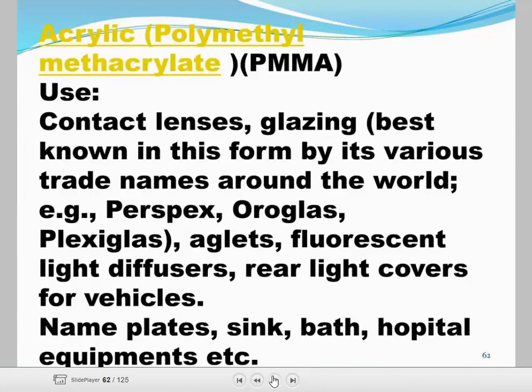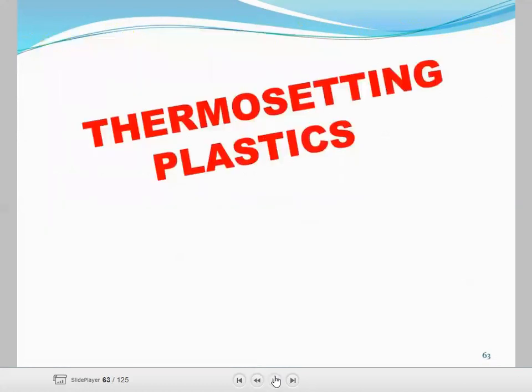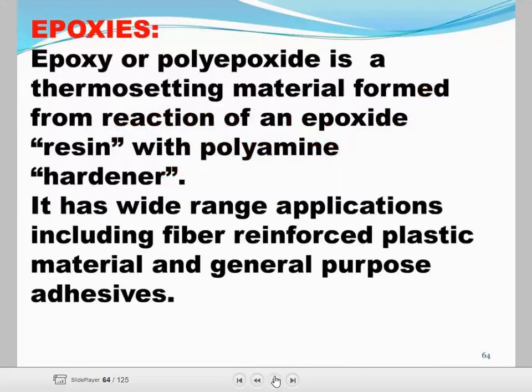Acrylic polymethyl methacrylate is used for contact lenses and glazing, and is best known under trade names around the world. Next, fluorescent light diffusers, rear light covers for vehicles, nameplates, sinks, baths and hospital equipment are made of acrylic polymethyl methacrylate. Next one is thermosetting plastic.